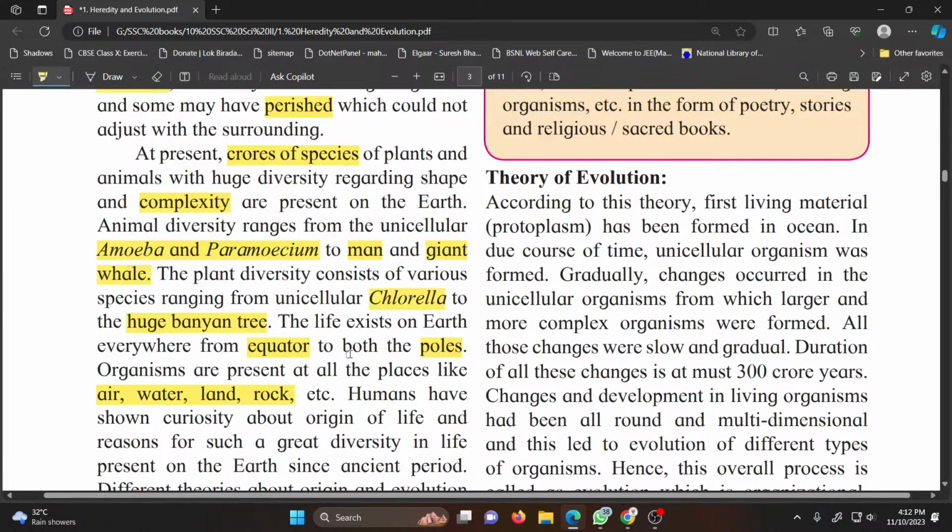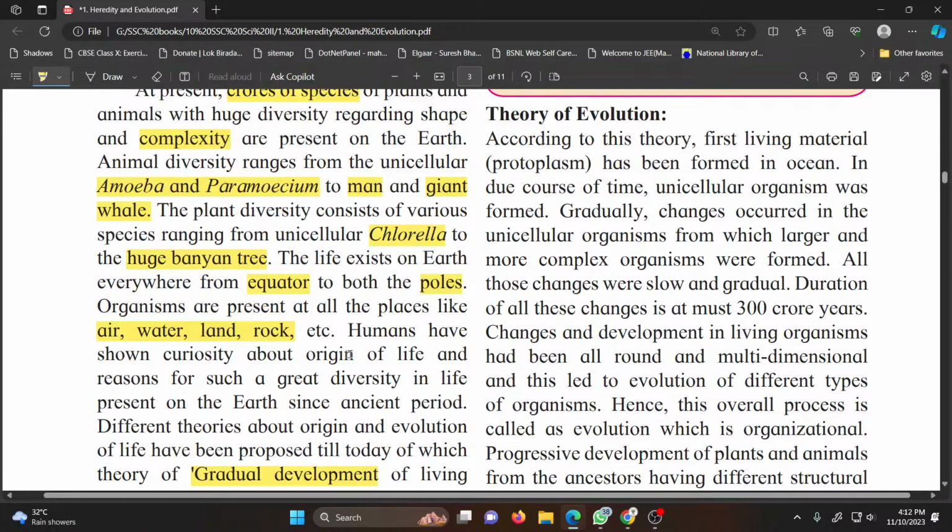Theory of evolution. According to this theory, first living material was formed in ocean. In due course of time, unicellular organisms were formed. Gradually changes occurred in these unicellular organisms, from which larger and more complex organisms were formed. All those changes were slow and gradual. It took 300 crore years for this development to take place.